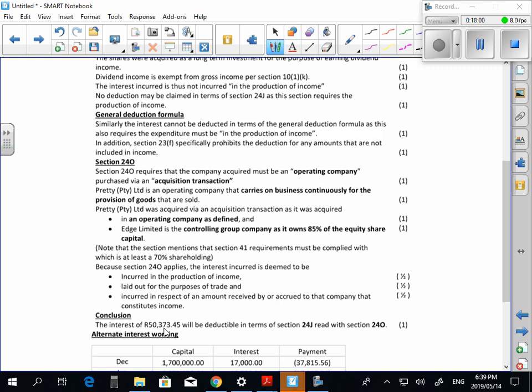So if you get one of these, it should look like this. Do you guys understand it's always going to look like this? You're just going to have to see, is it 70% or more? Do we get at least 80% of our turnover from selling goods or services? Okay. Do we trade continuously? Okay. If that's the case, then we'll be okay. If that's not the case, then we're not going to be okay. We're not going to be able to get the deduction. Are you guys comfortable with this? So that's 24O.